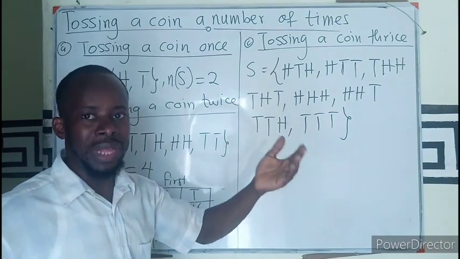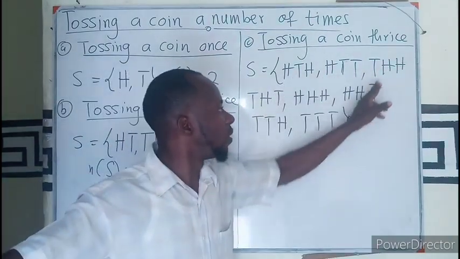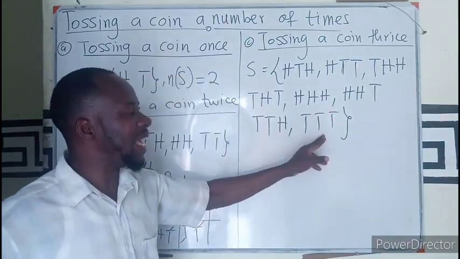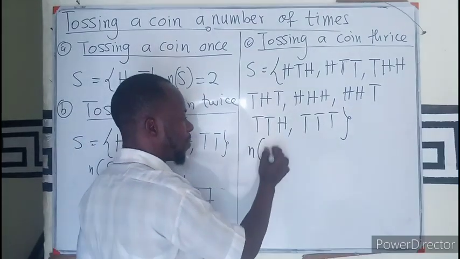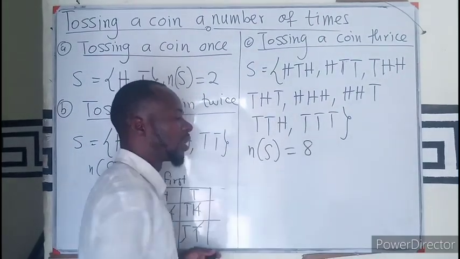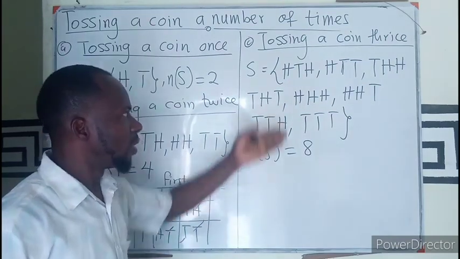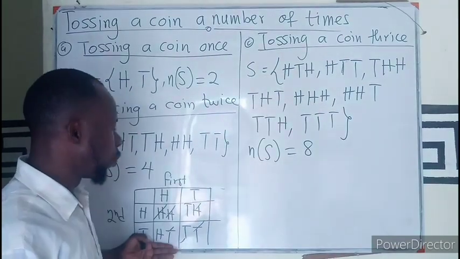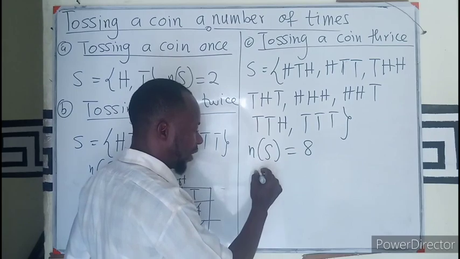These are the possible outcomes that you may see. 1, 2, 3, 4, 5, 6, 7, 8. So in this case, our number of sample space becomes what? 8. That is by listing. We can also use a table form as in this.